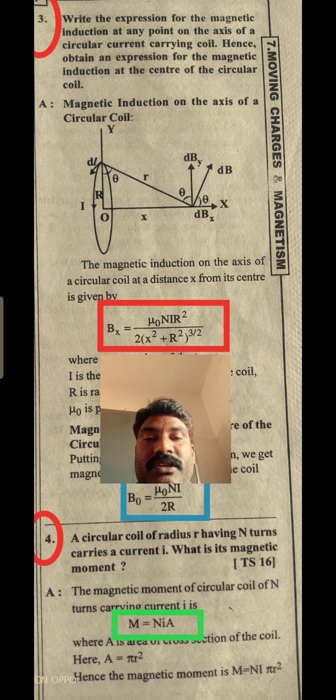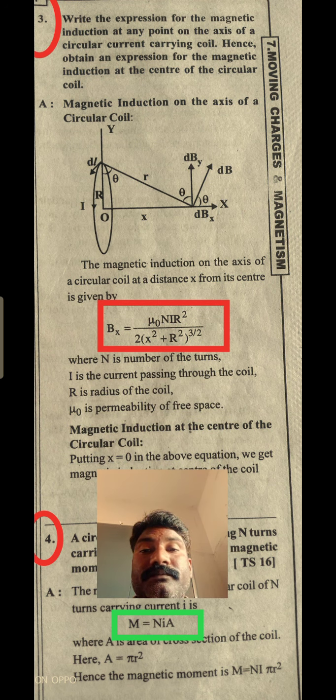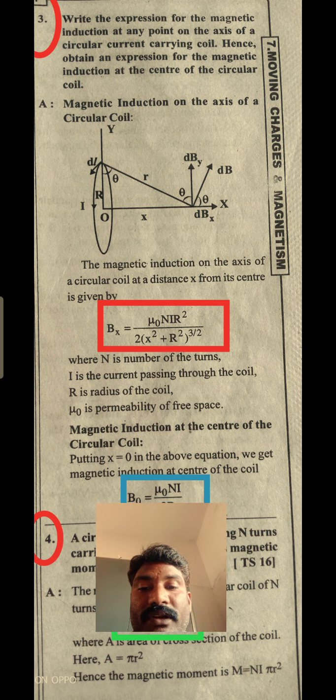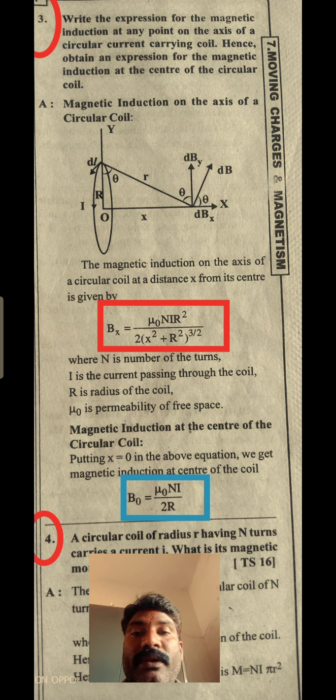Okay, what is here? Here, observe carefully. Here we are discussing if the current I is passing through a circular coil, and magnetic field dB is formed at some distance x from the origin O of the circle.